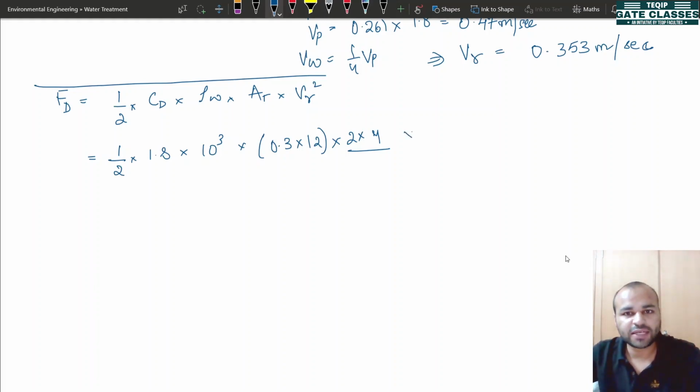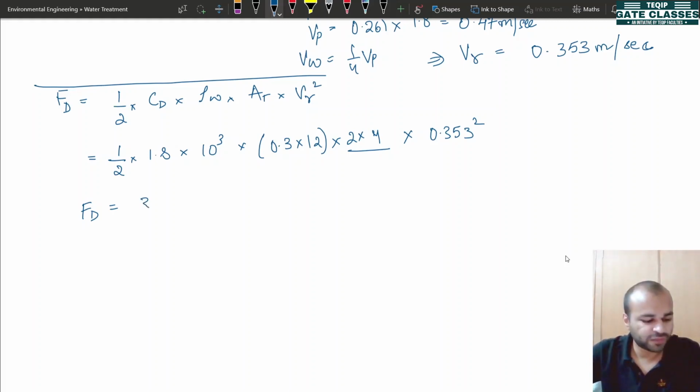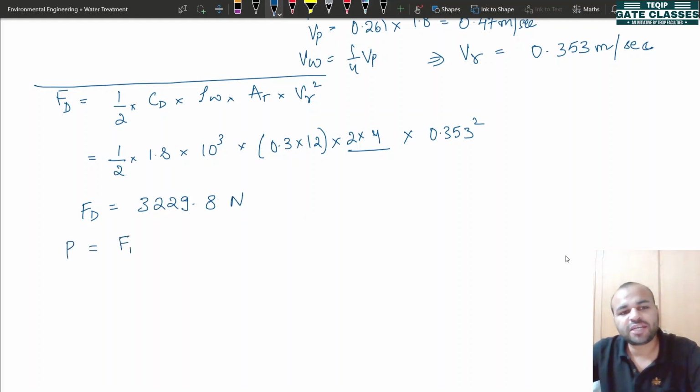So multiplied by the value of square of VR. So it is 0.353 square. So please calculate this value, how much it comes out to be. Okay, I hope you have calculated also. So its value turns out to be 3229.8 newtons. Now to calculate the power, we'll multiply this FD to the value of VR.